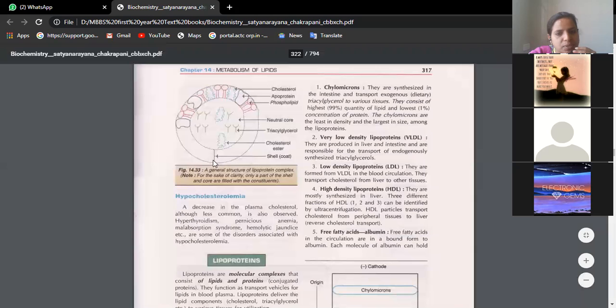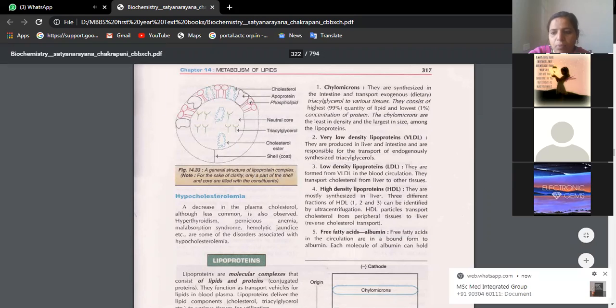So this is the shell or coat. That means it is made up of a protein like apoprotein, and the rest are different types of lipids: cholesterol, cholesterol ester, triacylglycerol, phospholipid, everything is there. So a combination of a lipid and protein is a lipoprotein complex. So all are lipoproteins only.